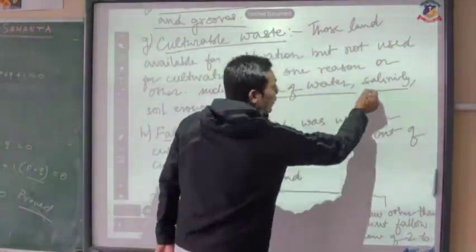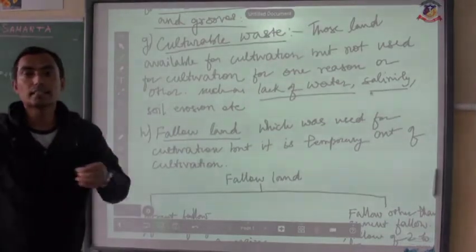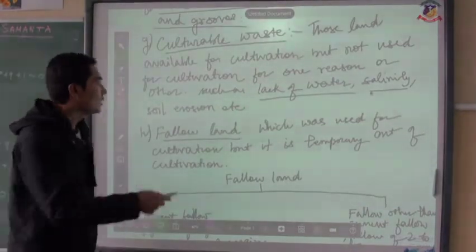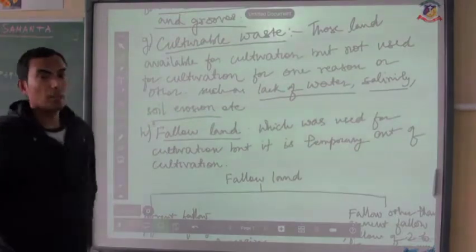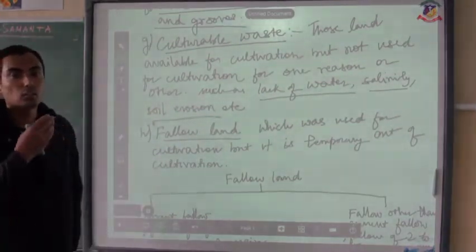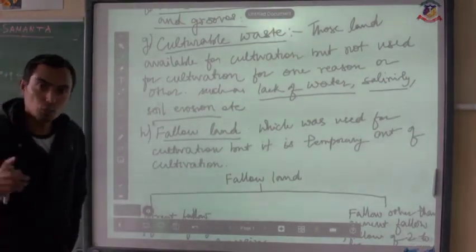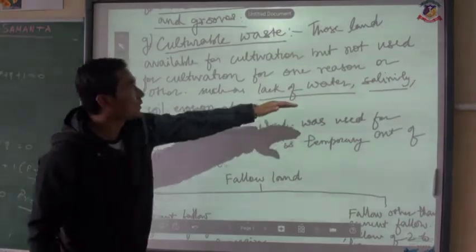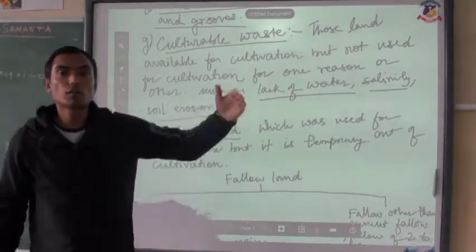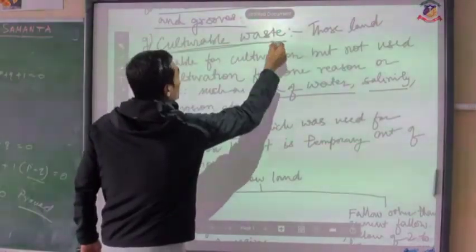Salinity of the soil: when the soil turns salty in nature, those areas cannot be used for agriculture. Or soil erosion. Whenever soil erosion takes place, the fertile soil gets washed away, making the land infertile. So because of these reasons, when the land is not brought under cultivation, those areas are called cultivable waste.